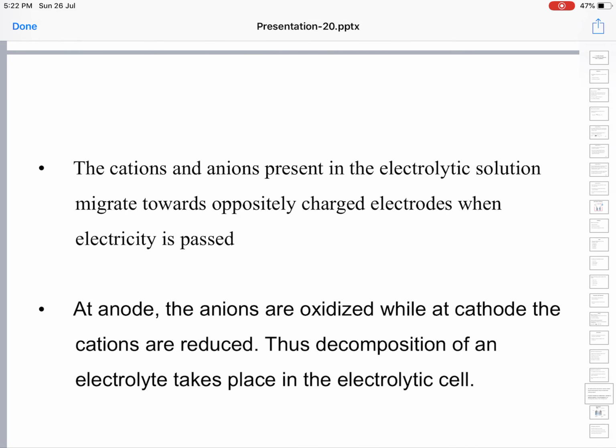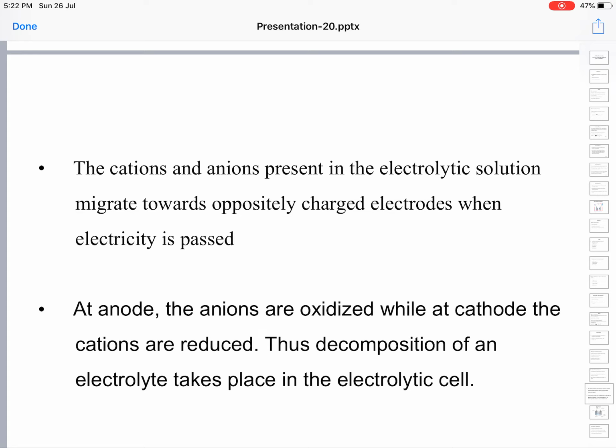Cations and anions present in the electrolytic solution migrate towards oppositely charged electrodes when electricity is passed. Until the electricity is passed, the metal rods remain as mere metal rods and no chemical reaction takes place.